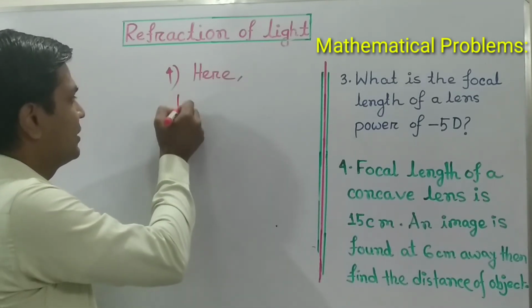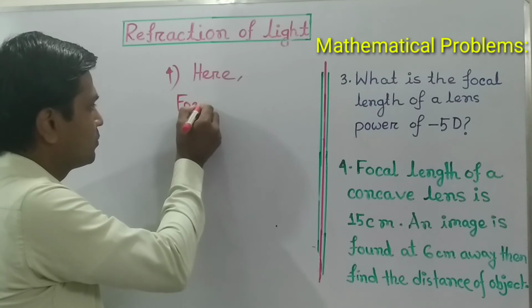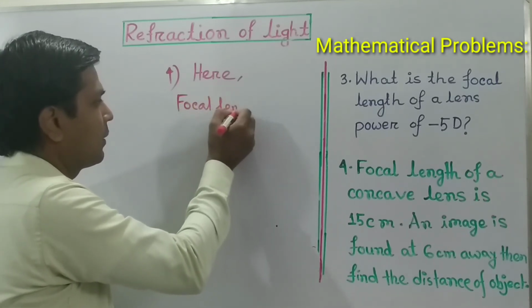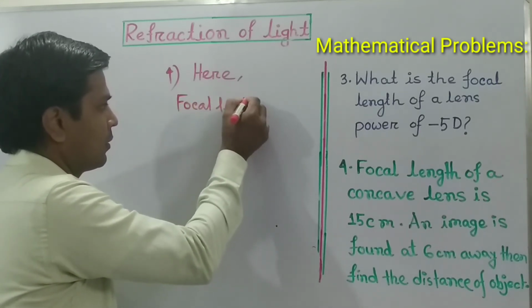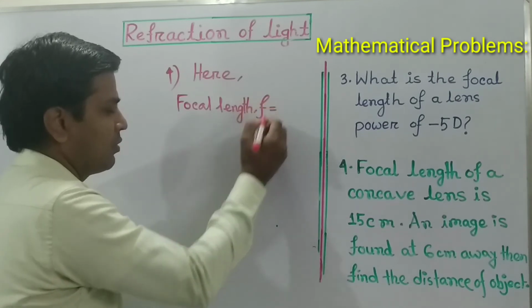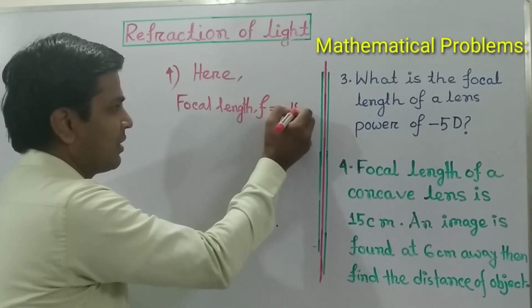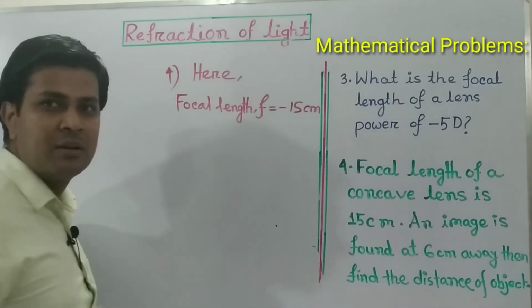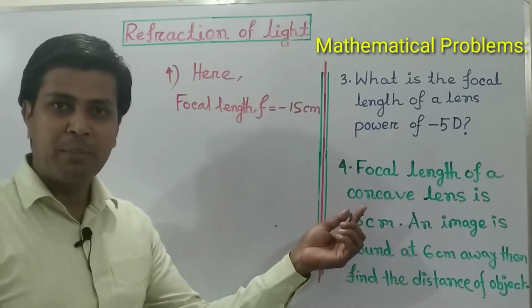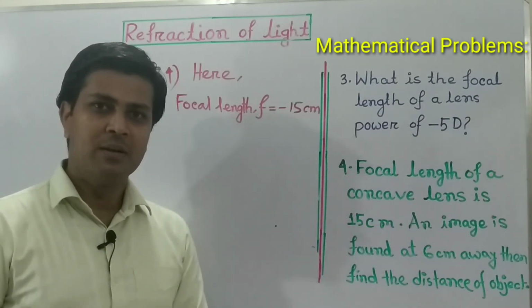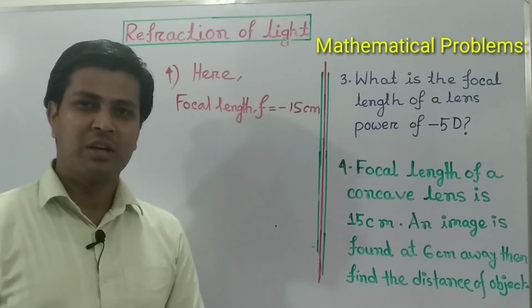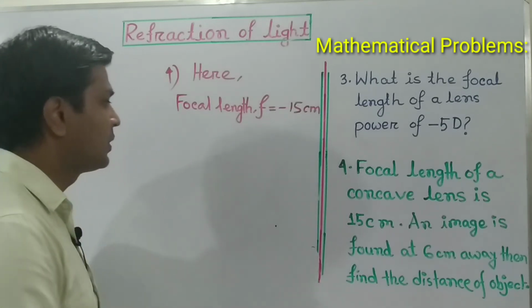So we can write focal length f equals minus 15 centimeter, because we know the power of a concave lens is negative, so the focal length of the concave lens is also negative.